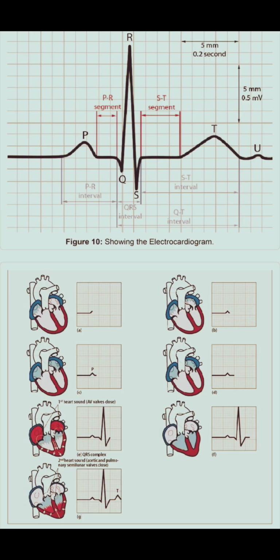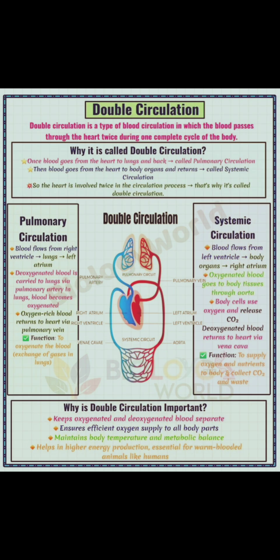Next part is double circulation. Left half of the heart receives and conducts oxygenated blood, whereas right half of the heart receives and conducts deoxygenated blood. Both oxygenated and deoxygenated blood never mix. Hence, human heart functions like a double pump, and it is also called double circulation. See, it is divided into two steps.